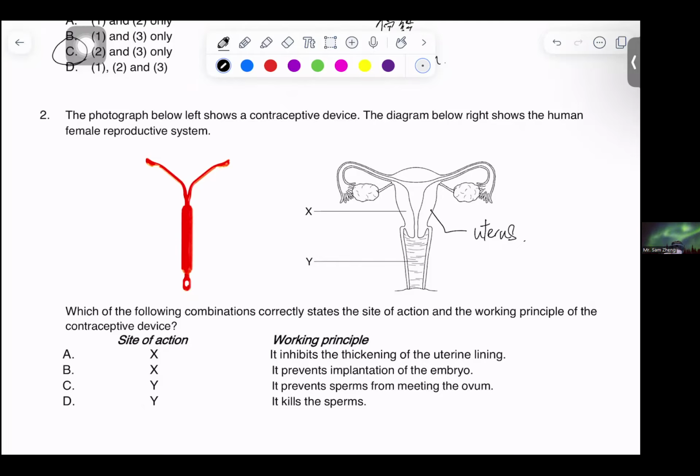So the site of action would be X. By looking at it, we can notice that both C and D are not correct. Then which one is correct? Inhibiting the thickening of the uterine lining is normally done using medication, but not using a device. So in this case, it would be that it prevents the implantation of the embryo. So it would be B.